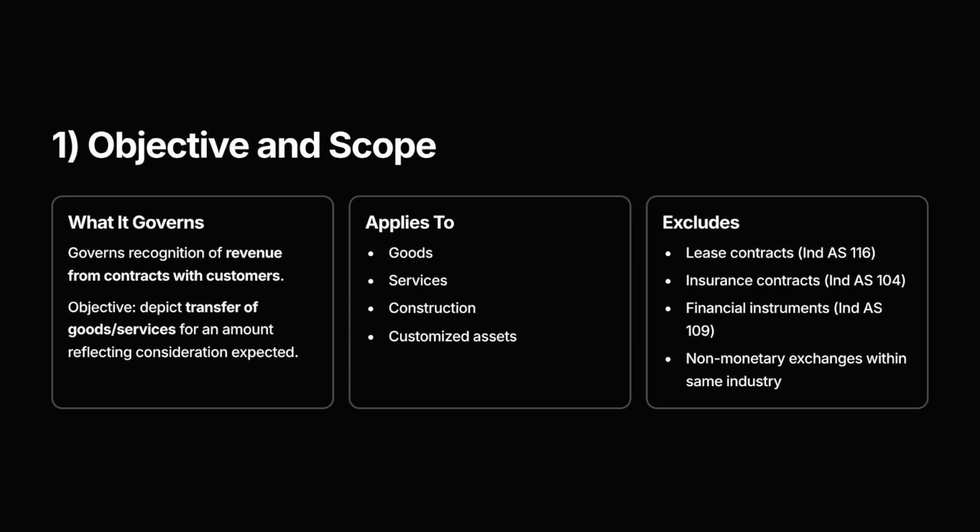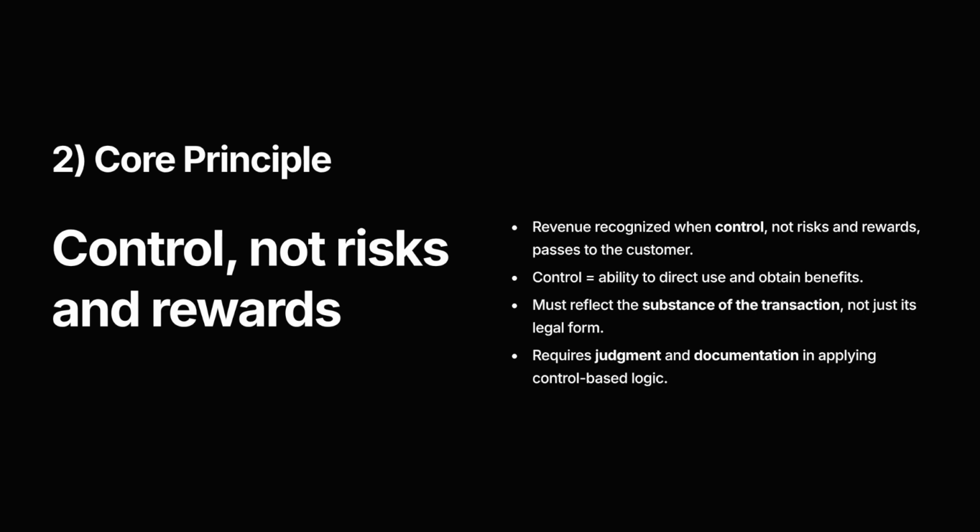Core principle. At the heart of IND AS 115 lies one simple but revolutionary rule. Recognize revenue when control, not risks and rewards, passes to the customer. In older standards, revenue was often recognized when risks and rewards shifted. Now the focus is on control. That is, when the customer gains the ability to direct the use of the asset and obtain its benefits.